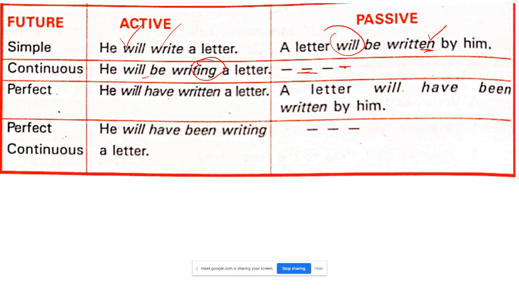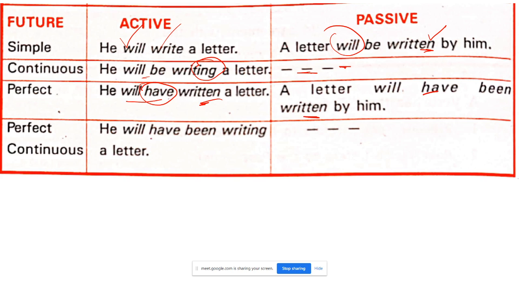Now here, perfect: he will have written. Look at the form of the helping verb here: he will have written, and a letter will have been written. Perfect continuous: he will have been writing.